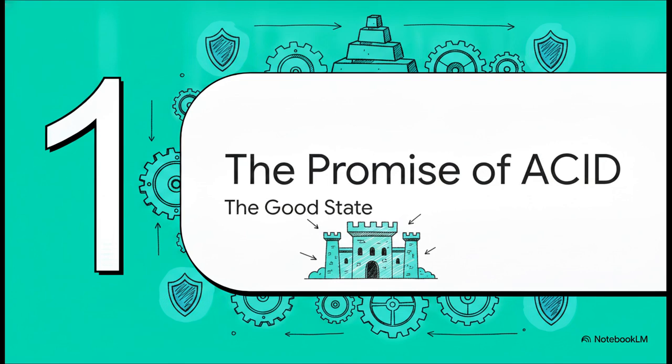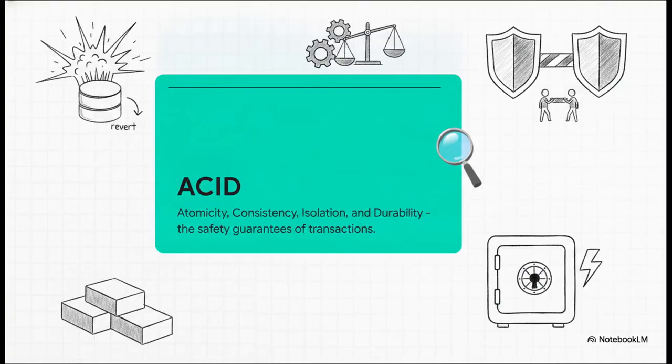Section 1, the promise of ACID. Because before we can appreciate the chaos, we really need to understand the ideal baseline that every database is furiously fighting to maintain. Transactions provide these fundamental safety guarantees, famously known by the acronym ACID. Now, a quick clarification here, atomicity in this context doesn't mean multi-threaded concurrency. Actually, scratch that standard definition. Here it means abortability. It's a strict all-or-nothing guarantee. If your network drops or a disk fills up halfway through some writes, atomicity ensures the database just tosses out that partial work so you can safely retry.